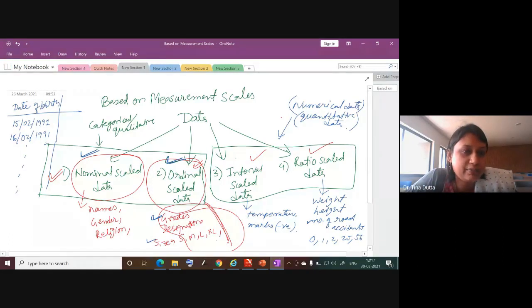What kind of variable is this? Is it nominal scale or ordinal scale? Okay, Tushar is saying this is ordinal scale. Others? Archana, ordinal. Okay, Vidhi, ordinal. Why is it ordinal? Why is it not nominal scale data? Yes?